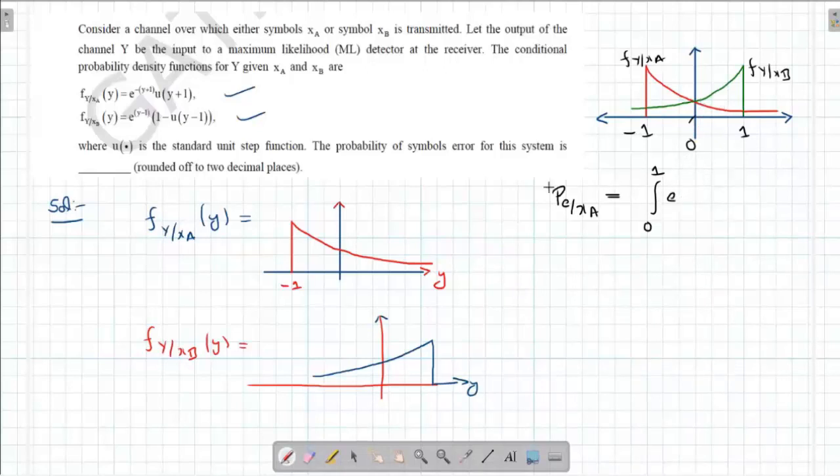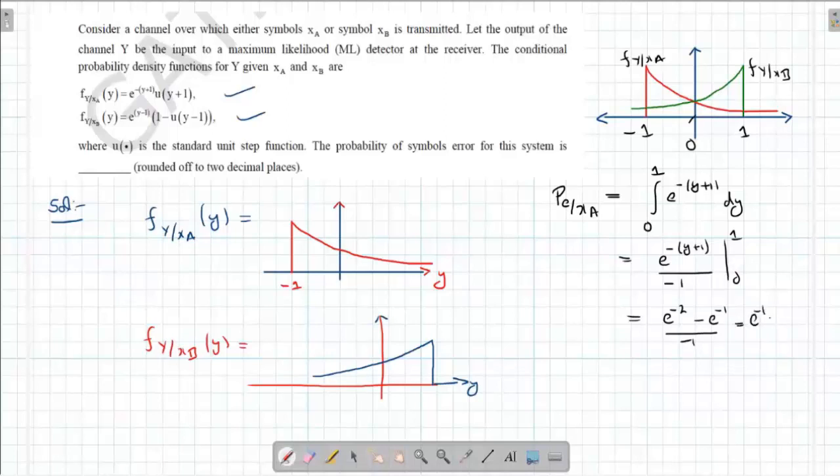E to the power minus y plus 1 beta. Let us solve this. E to the power minus y plus 1, and 0 to 1 become e to the power minus 2, e to the power minus 1. So that is e to the power minus 1, e to the power minus 1. This is the probability of error when x is transmitted.